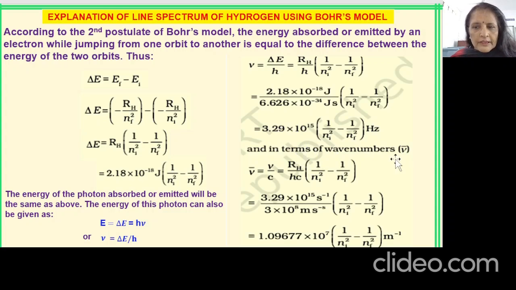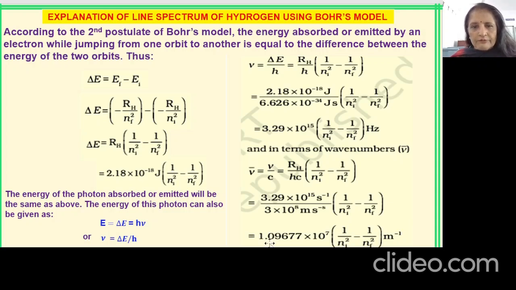And if you want to give it in terms of wave number, then wave number is equal to nu by c, that is frequency by velocity of light. If you substitute that, whatever nu you have found divided by velocity, you will ultimately get Rydberg's constant R_H value, which was given by Rydberg. So that exactly comes to the Rydberg's formula by Bohr's concept.